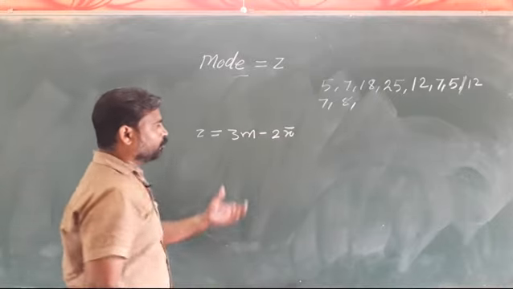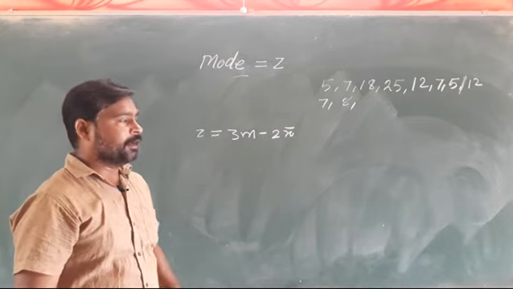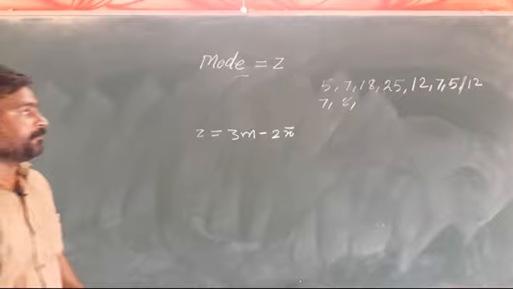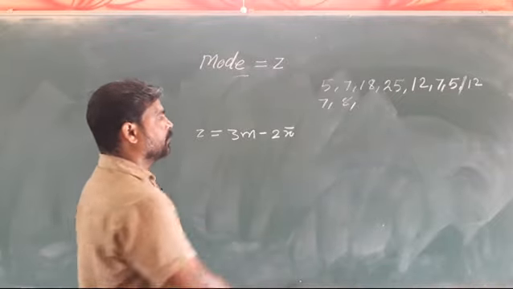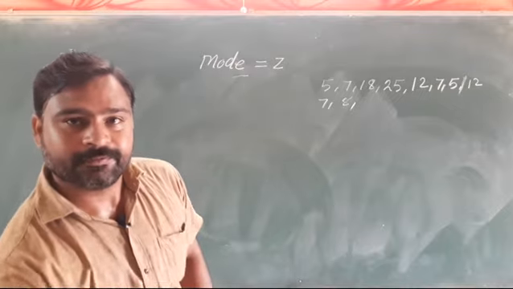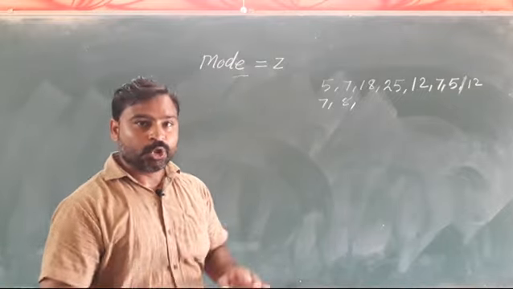This is the formula to find out the mean. By using this formula you can also find out the mean, and in various data series the mean can be found by various other methods. There are two methods of finding mode. First is the observation method and second is the grouping method.